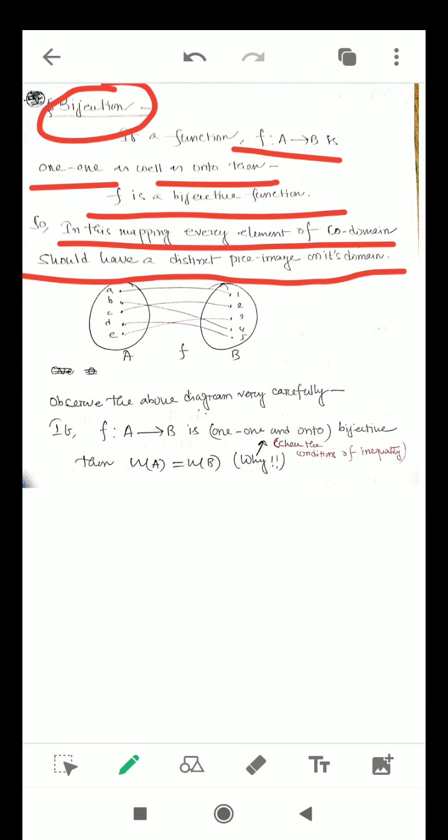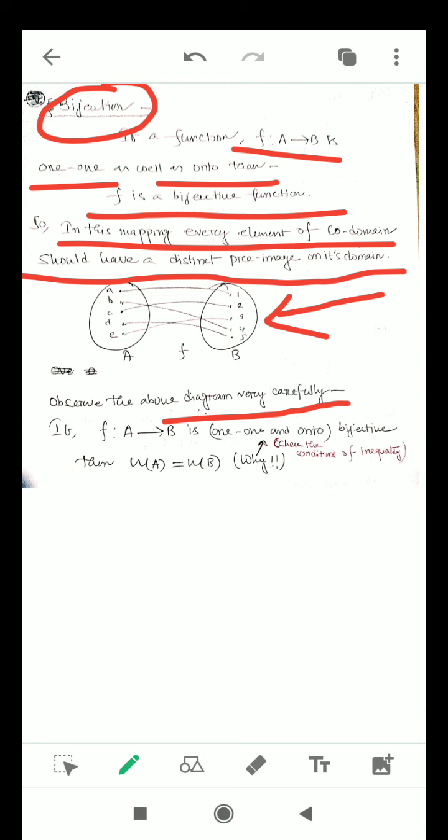Observe the above diagram very carefully. You can pause the video and look here: each and every element of the domain has a distinct image in the codomain, and each and every element of the set B is assigned to a distinct element in the domain set.